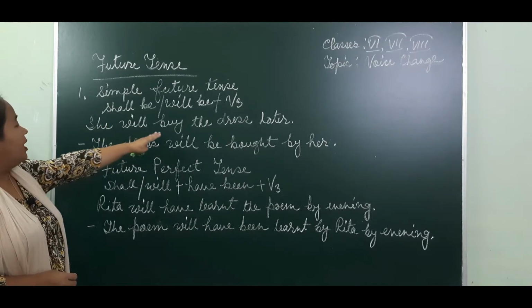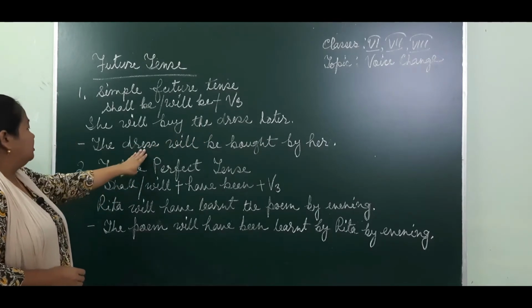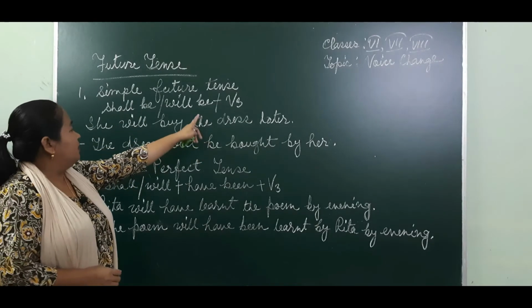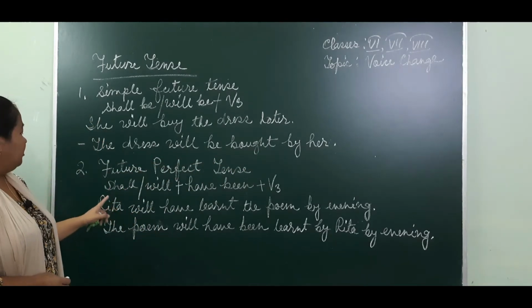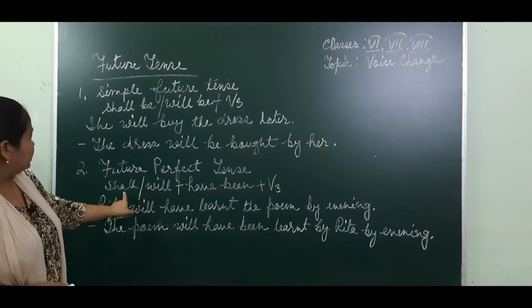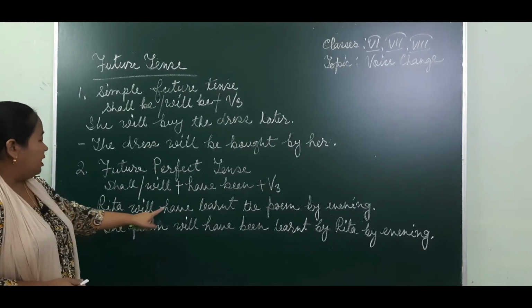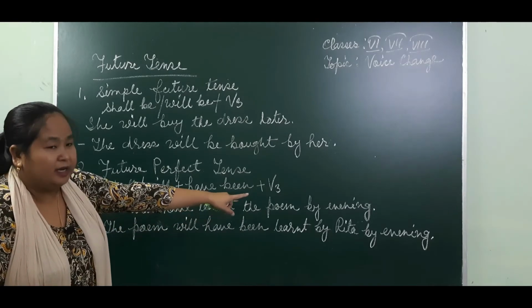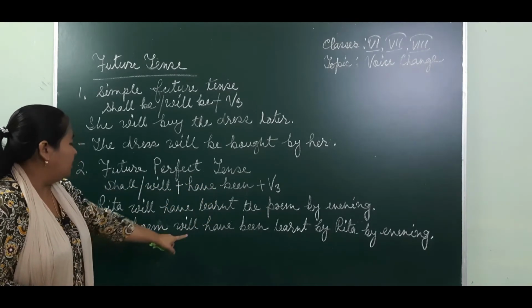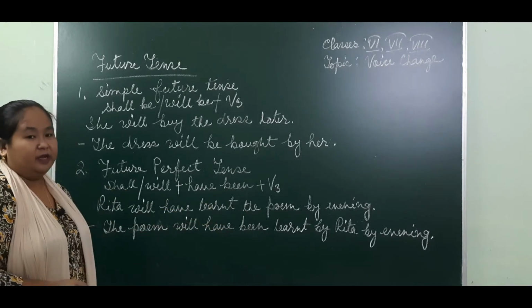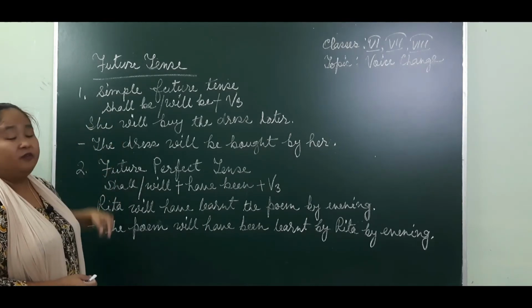She will buy the dress later. She will buy what? The dress, object, right? So the dress will be bought, verb 3, bought by her. For future perfect tense we use shall have been or will have been, then verb 3. Rita will have learned the poem by evening. Rita will have learned what? The poem, right? So the poem will have been learned by Rita by evening. These are the forms that we use in future tense.